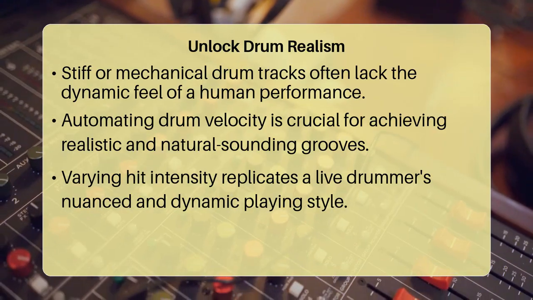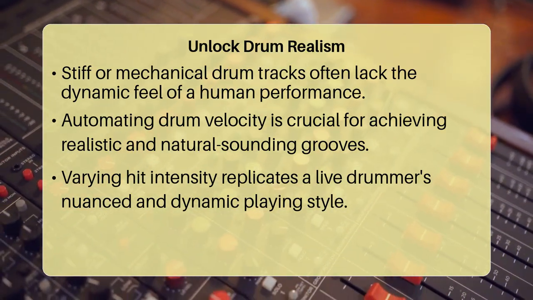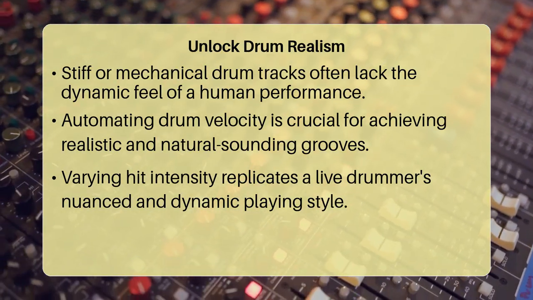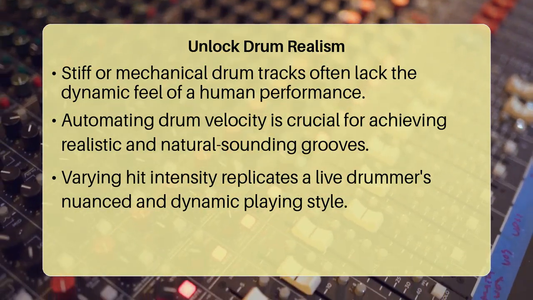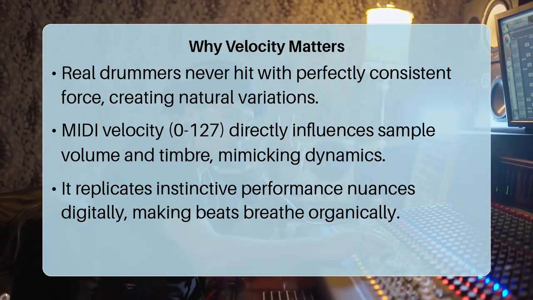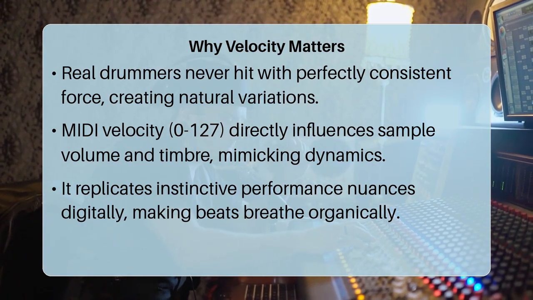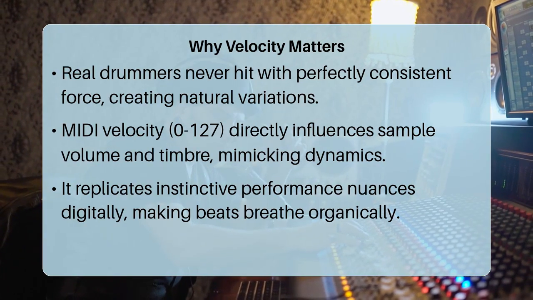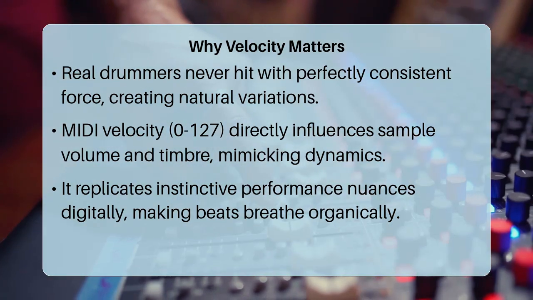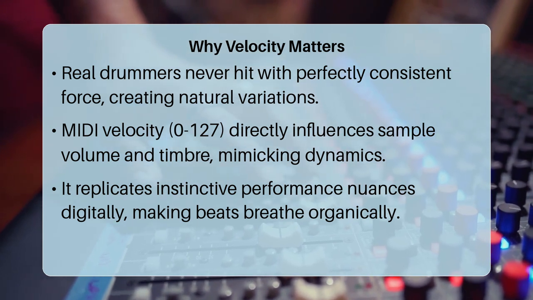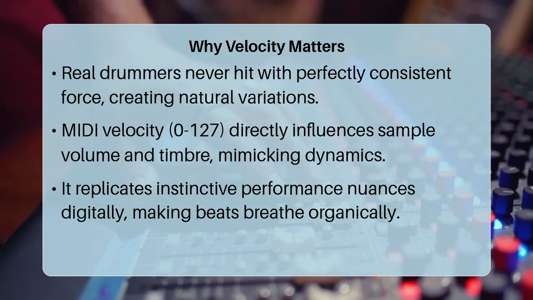The core reason this works is that no human performer hits an instrument with exactly the same force every single time. A live drummer instinctively varies their strike intensity based on the groove, the instrument, and the musical phrasing. MIDI velocity, which ranges from 0 to 127, directly controls the volume and often the timbre of a drum sample, allowing you to replicate these natural performance nuances digitally.